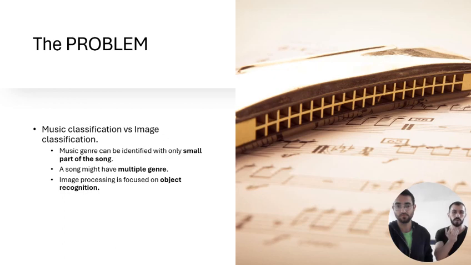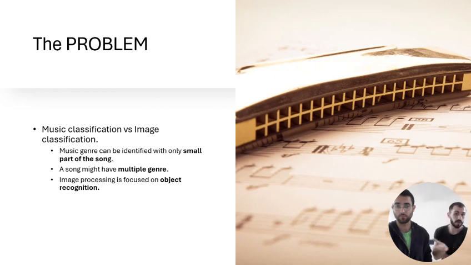The problem we are trying to tackle here is music classification, which is different from the problem of image classification that we talked about in the lectures and tutorials. When we look at a song, we can deduce the genre by looking at only a fraction of the song, whereas with a picture, we cannot always deduce the type of picture from only a fraction of it.